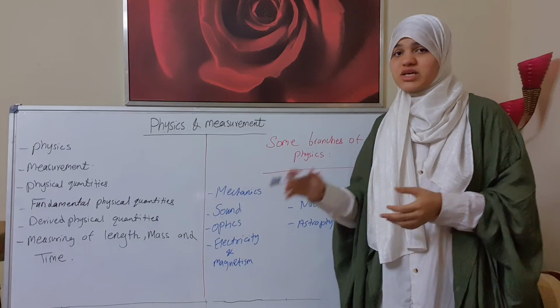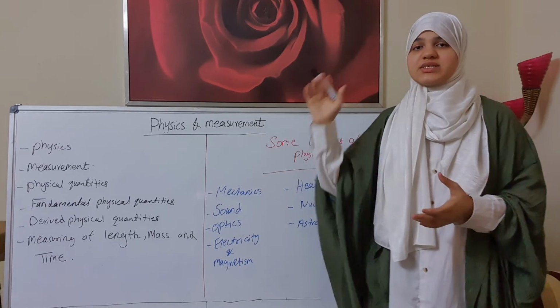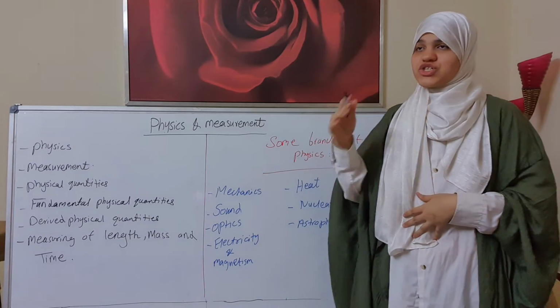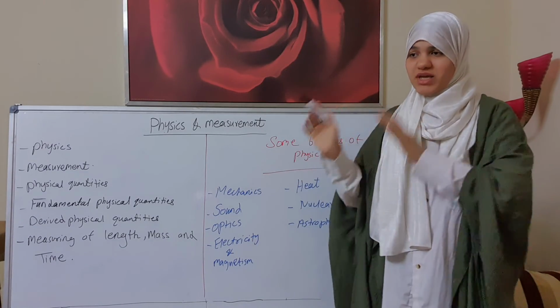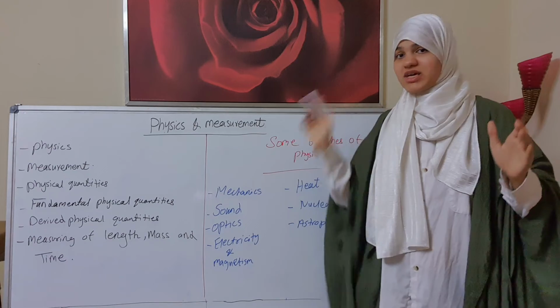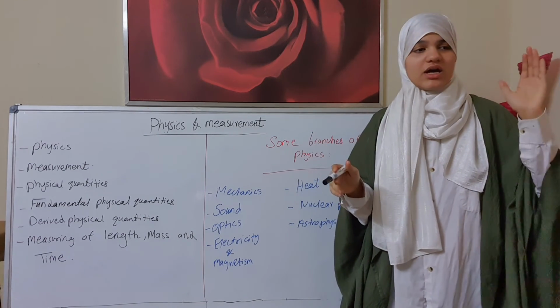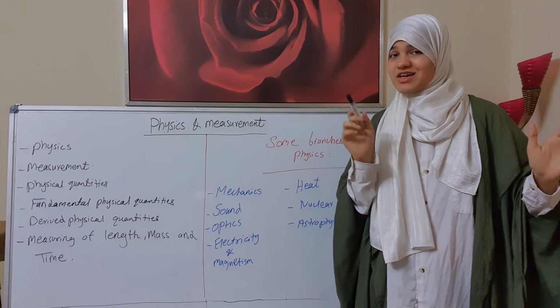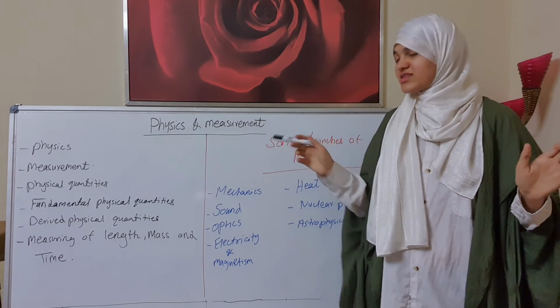And we know the SI unit of time, which is the second, and the non-SI units of time: how many minutes in 1 hour, which is 60 minutes, and 1 hour is equal to how many seconds, 3600.